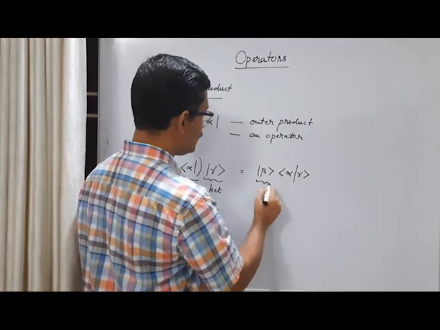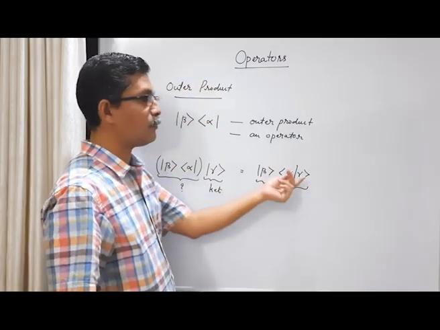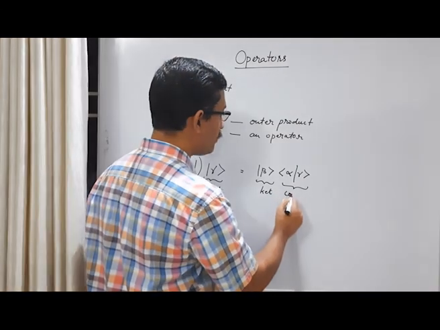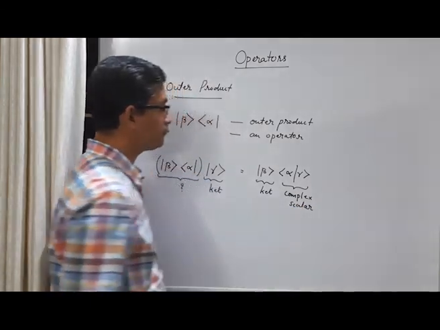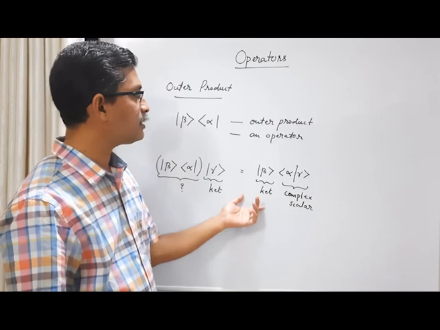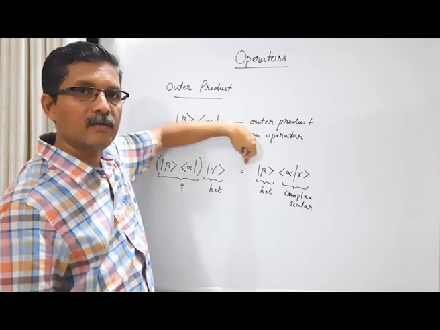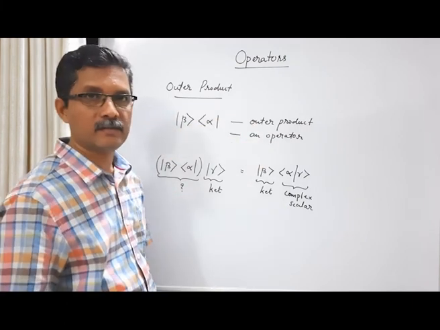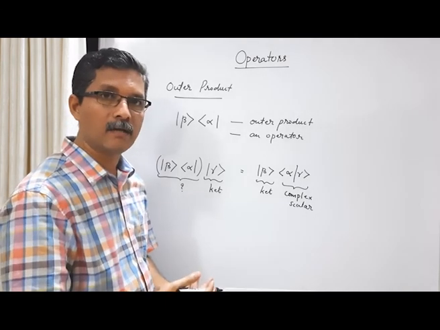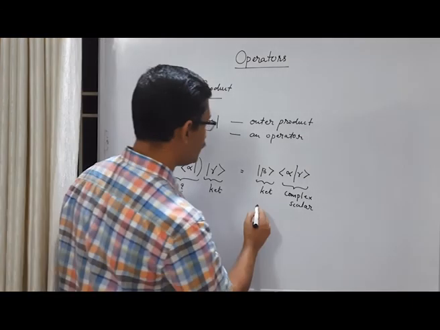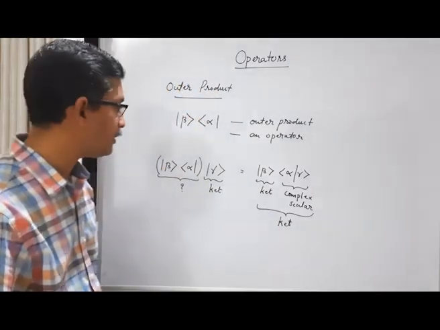Look at here, this is a ket. What is this? It's the inner product between bra vector alpha and ket gamma. This inner product is a complex number, a complex scalar in general. So on the right side, what you have is a ket multiplied by a complex scalar. This being a scalar, you can write it here or here. It is simply like a scalar multiple of a ket. Now we know that a ket multiplied by a scalar is again a ket vector. So the whole thing is a ket vector.